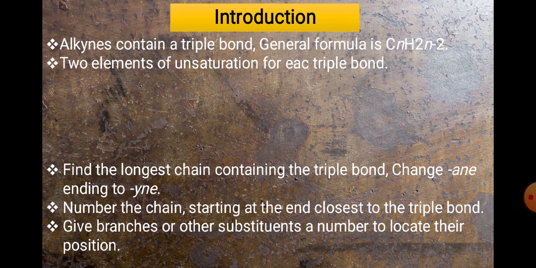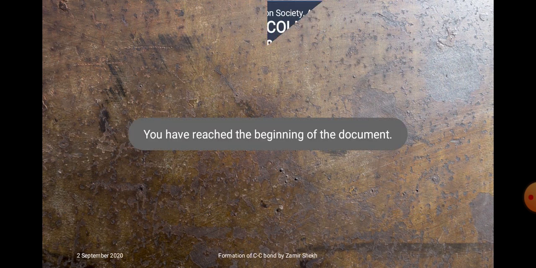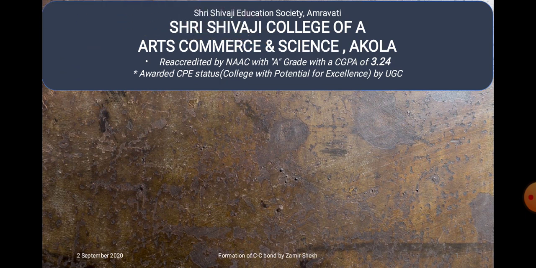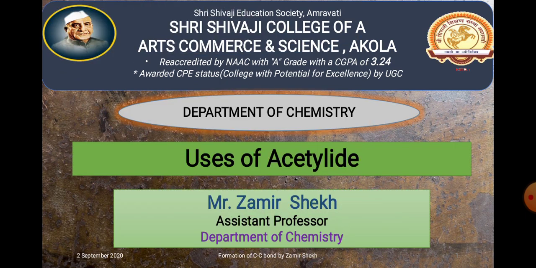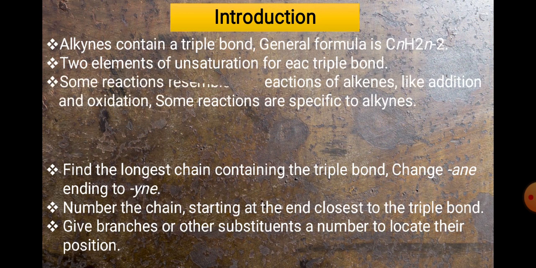There are two carbon atoms that show the unsaturation, and there is a triple bond between them. Many of the reactions are quite similar to those of alkenes, but some reactions, like oxidation, reduction and hydration, are quite different for alkynes.